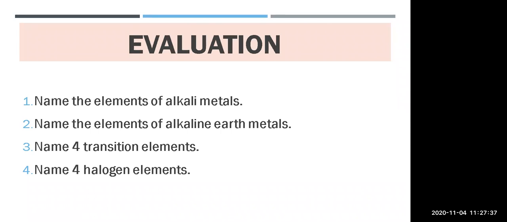Then after that, name four halogen elements. Yes, Sakshi will tell now. Sakshi Verma, unmute yourself. Yes, ma'am. Iodine, chlorine, fluorine. Khushbu, mute yourself. Sakshi, tell me the answer. Unmute yourself. Or Anjali. Yes, Miss. Fluorine, chlorine, iodine. Bromine. Okay. So these are all the halogens.